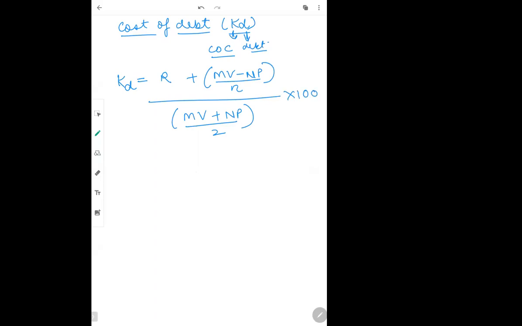Does anybody know about this? What does R signify? What is MV? What is NP? Anybody? You guys have done this chapter in your class, no? R is revenue. Okay, now first of all, if I talk about debentures, what income do you give to debenture holders?